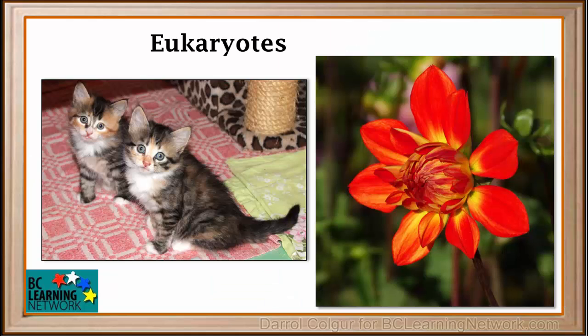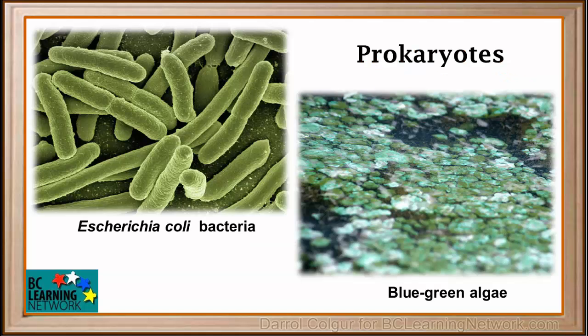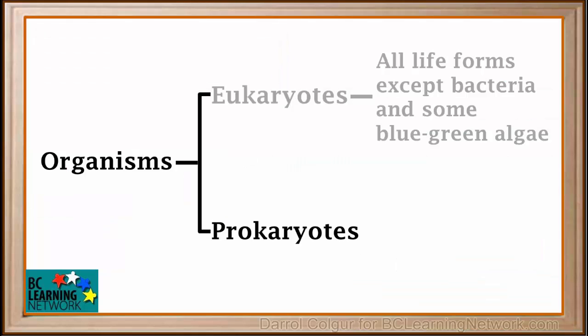Eukaryotes include all life forms except bacteria and some species of blue-green algae. So animals and plants are all eukaryotes. We'll make a note of that here, that eukaryotes include all life forms except bacteria and some species of blue-green algae. Prokaryotes include bacteria and some species of blue-green algae. We'll make a note of that here.